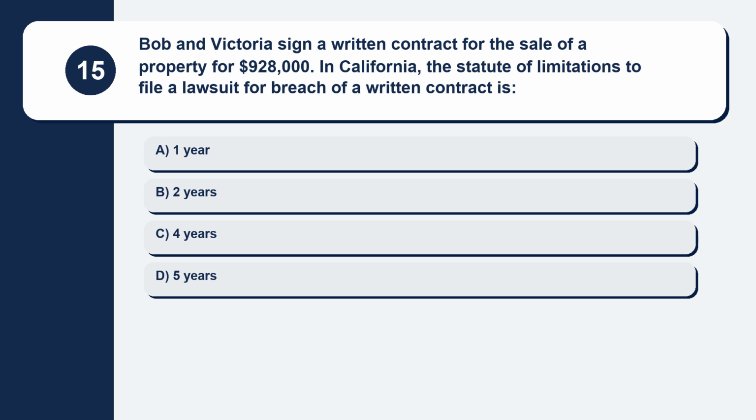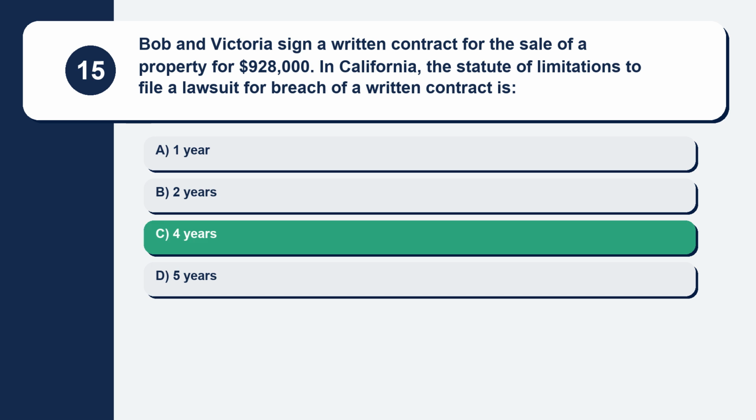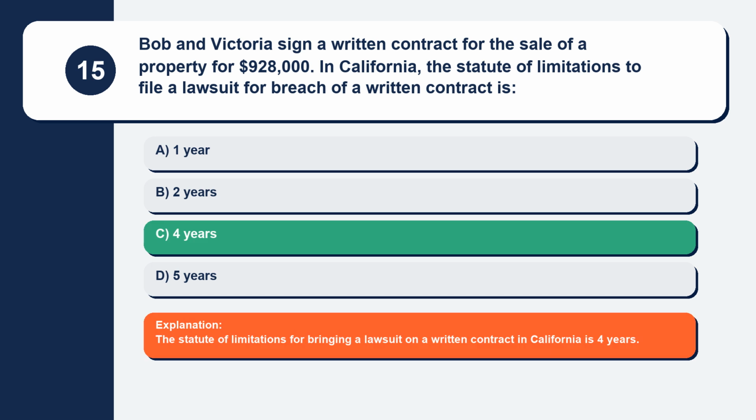$928,000. In California, the statute of limitations to file a lawsuit for breach of a written contract is. Here are your options. Option A, 1 year. Option B, 2 years. Option C, 4 years. Option D, 5 years. The correct answer is option C, 4 years. Explanation: the statute of limitations for bringing a lawsuit on a written contract in California is 4 years.